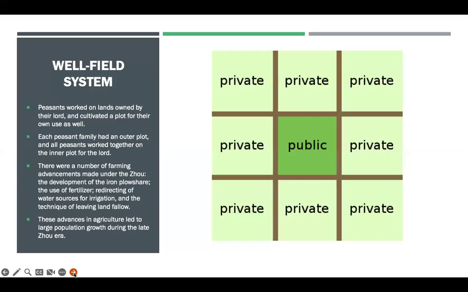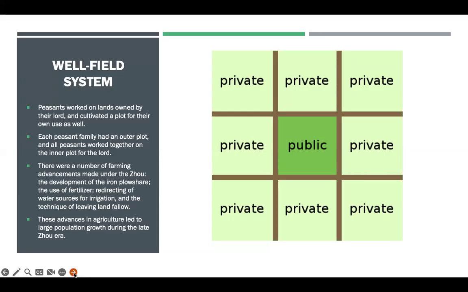And so you've got the well-field system. Peasants worked on the lands owned by the Lord. They cultivated a plot. I would kind of liken this to if you've ever seen in your subdivision or a friend's subdivision where you've got a community garden and everybody gets a little plot. You can grow vegetables or whatever. That's kind of what this is.